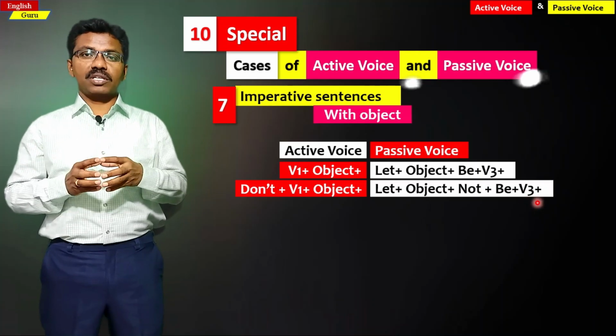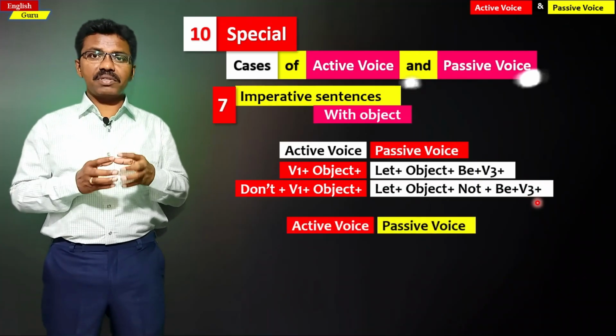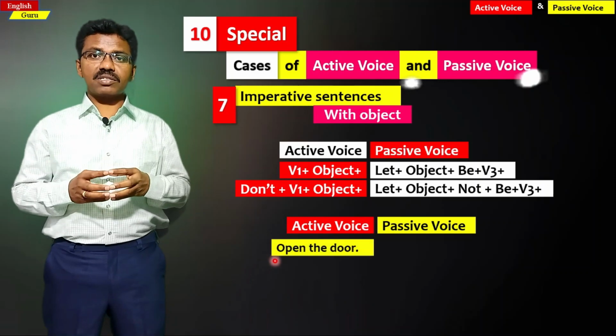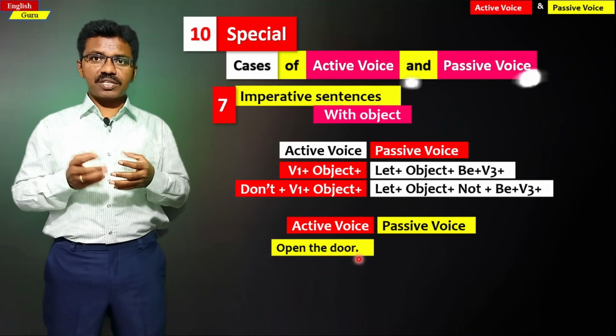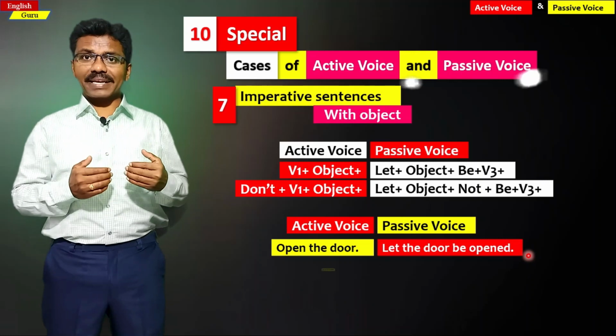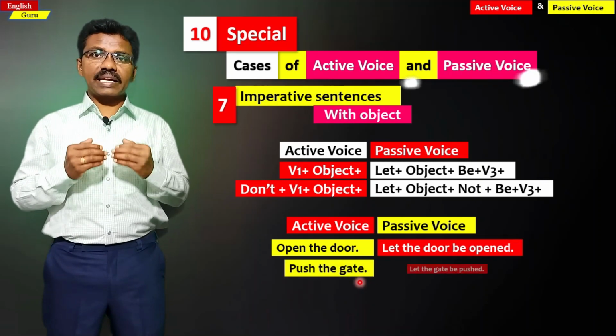It is how it is changed. For example, let us see them in the sentences. The active sentence is open the door. It is changed as let the door be opened. Push the gate, active sentence. Let the gate be pushed.